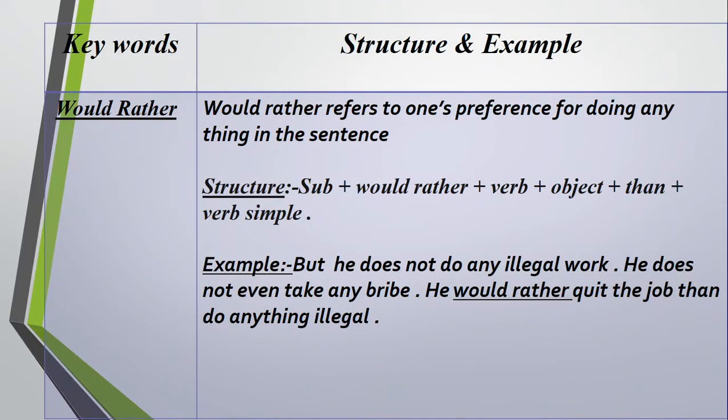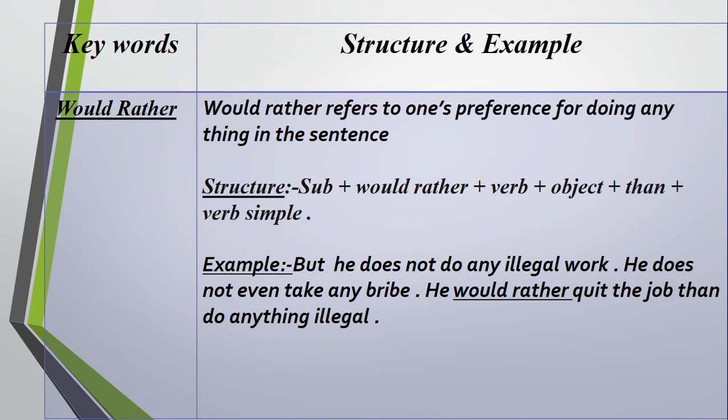And then would rather. Would rather refers to one's preference for doing anything in the sentence. That is, you have to understand here that one prefers to do something earlier than before. For example, he does not do any illegal work. He does not even take any bribe. He would rather quit the job than do anything illegal. That is, someone here prefers to quit the job.